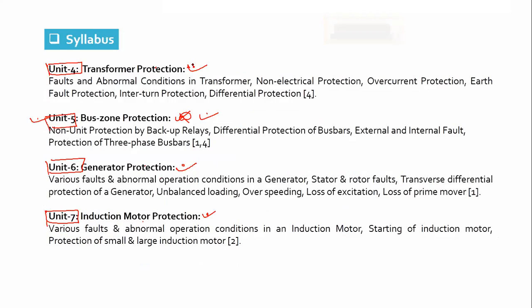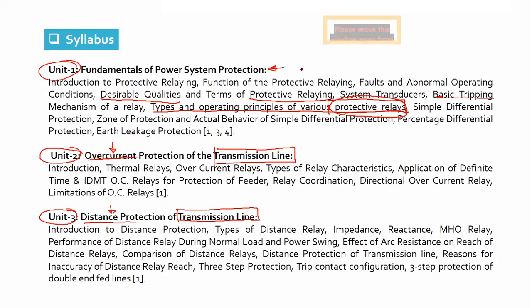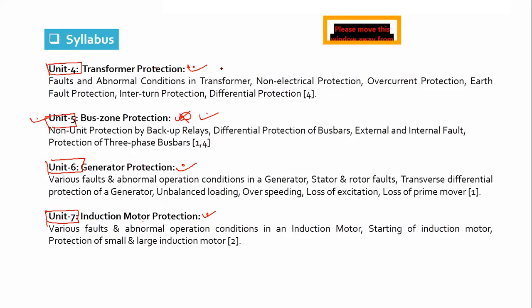About the course, I will conduct unit number 1, unit number 2, unit number 3, unit number 4 and unit number 6.